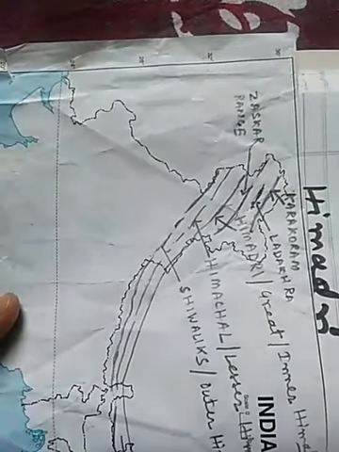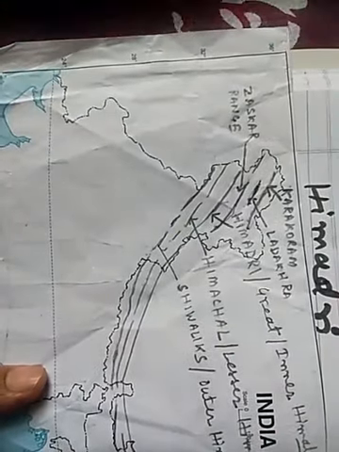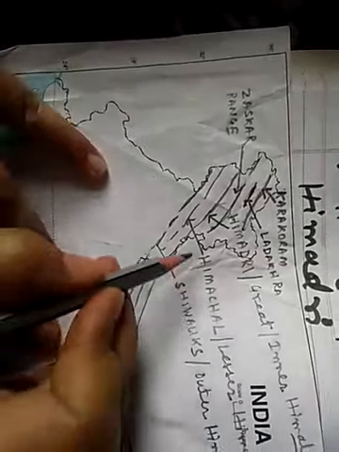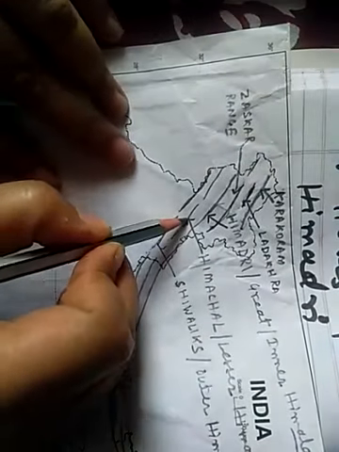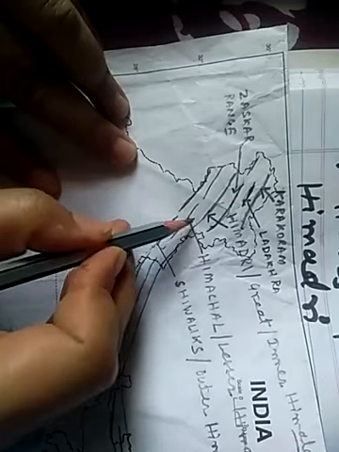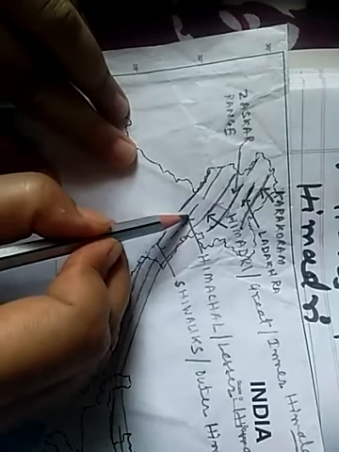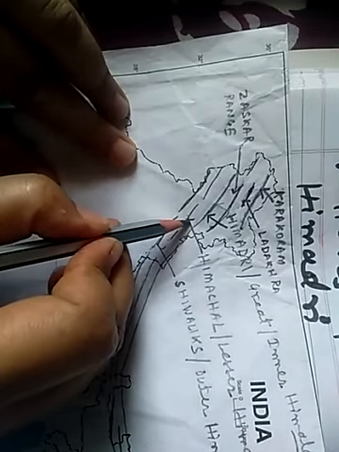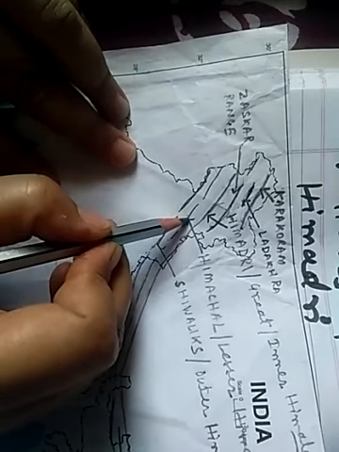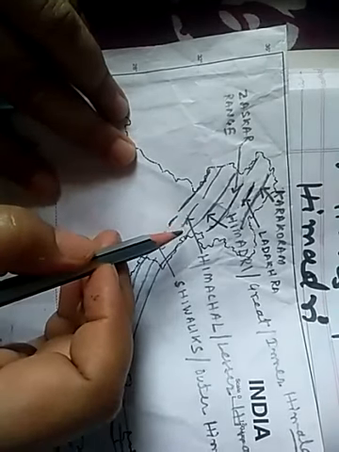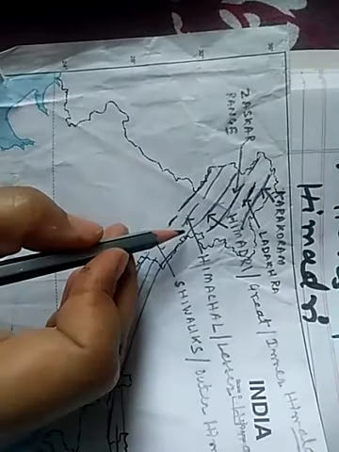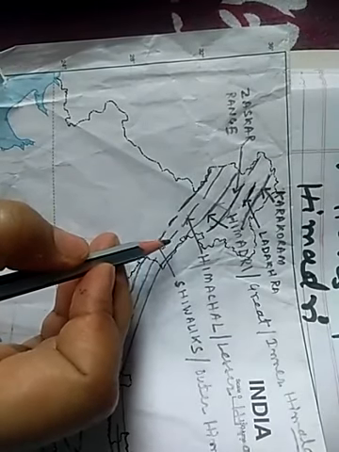So let's learn about Himachal Himalayas, which is also known as Lesser Himalayas. So the Himachal Himalaya or Lesser Himalaya lies to the south of Himadri and the ranges are composed of highly compressed and altered rock.